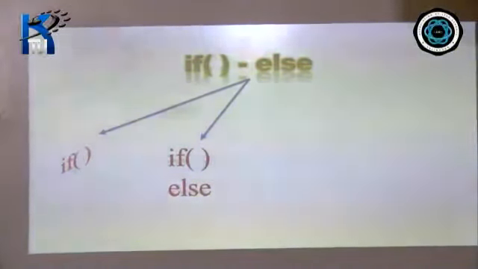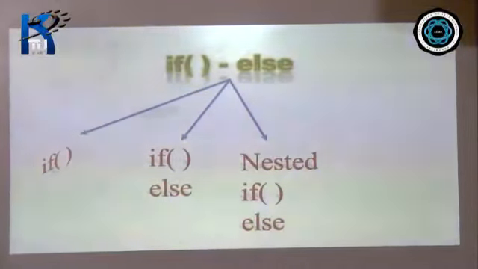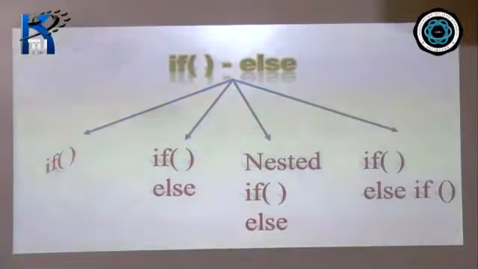The first one is a simple if. Only if. We don't use the else part, only the if part. Second one is the if-else, the normal one. Then we have got a nested if-else. That is one if-else within another if-else. Okay. And finally we got the if-else if.